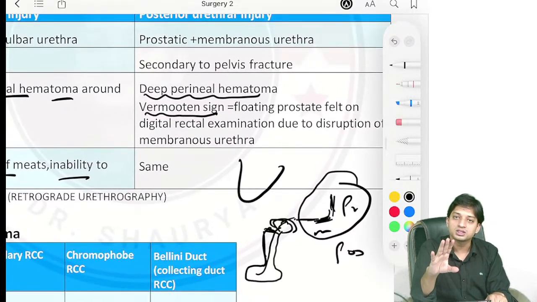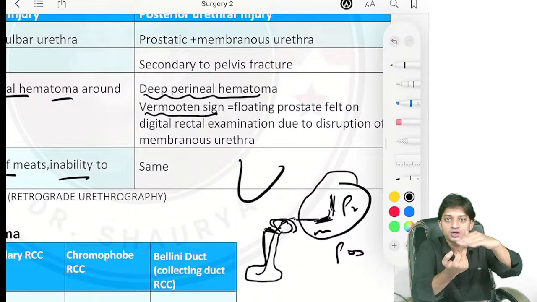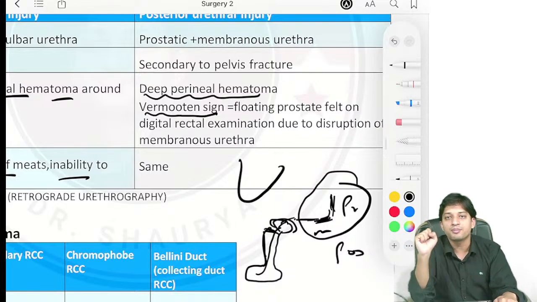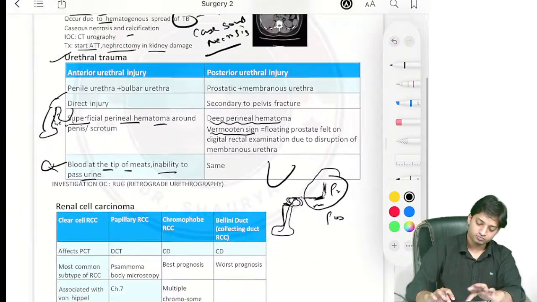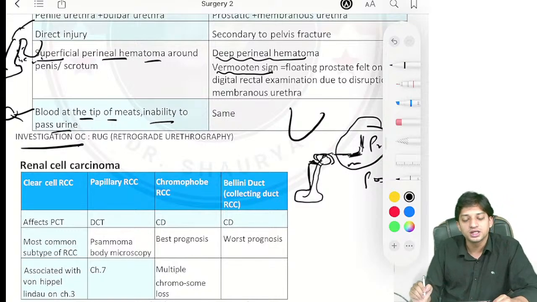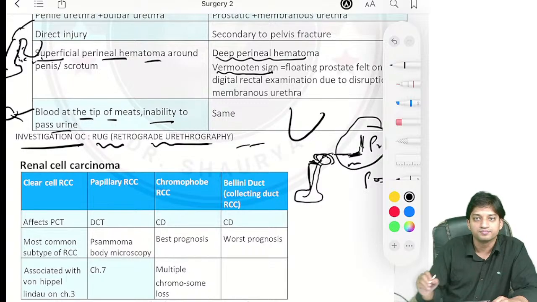This is Vermeulen sign positive. It is nothing but the floating prostate felt on digital rectal examination. Now guys, come here. What will be the investigation of choice? Investigation of choice here will be retrograde urethrography.